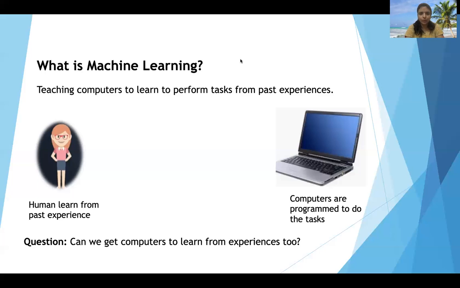It may sound pretty complicated, but I am here to show how easy it is and you will enjoy learning this. So let's come to this question. What is machine learning? In this world, there are humans and computers. The difference between humans and computers is that humans learn from past experience and computers need to be told what to do. They need to be programmed.